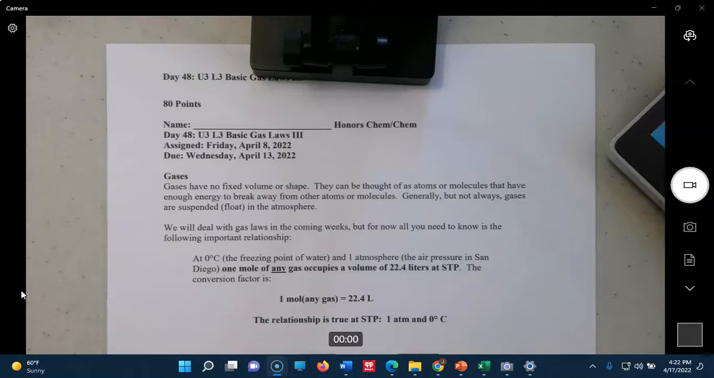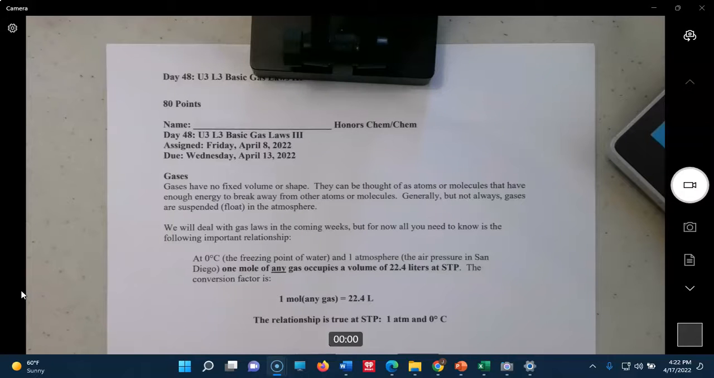So we will deal with gas laws in the coming weeks. Well, actually we have done that, but for now all you need to know is the following important relationship: at 0 centigrade, that's the freezing point of water, and 1 atmosphere, that's the air pressure where you live in San Diego, 1 mole of any gas occupies a volume of 22.4 liters at standard temperature pressure. That's called standard temperature pressure.